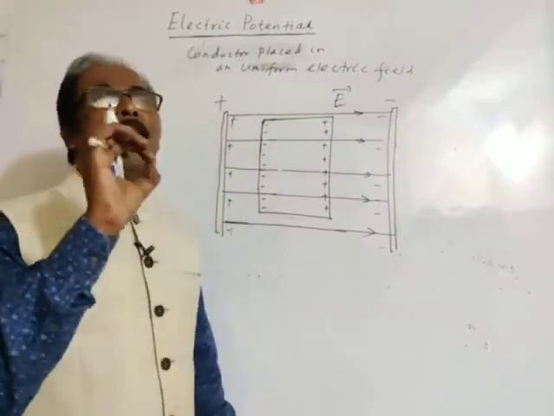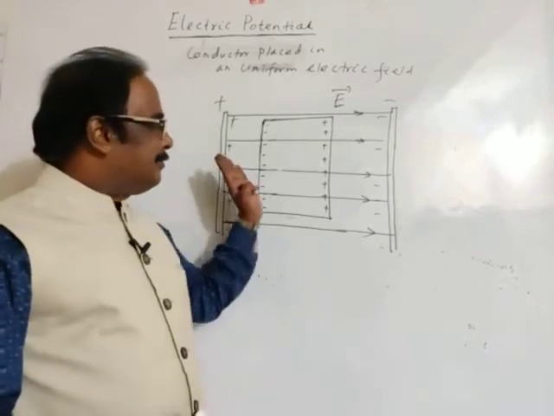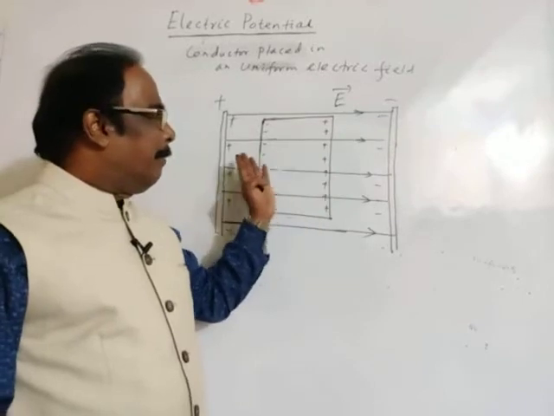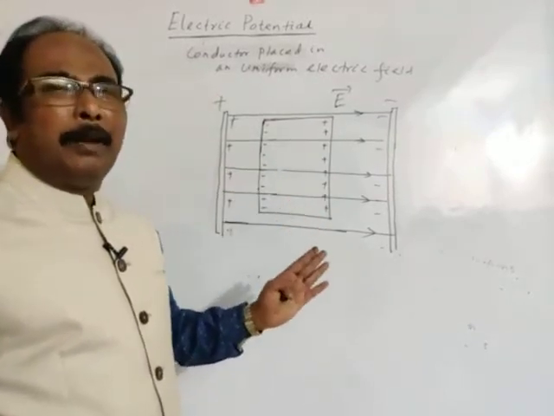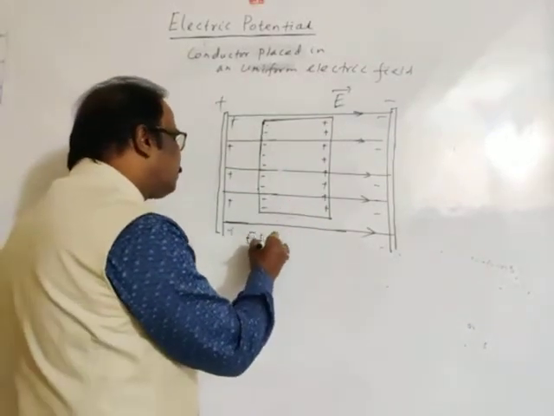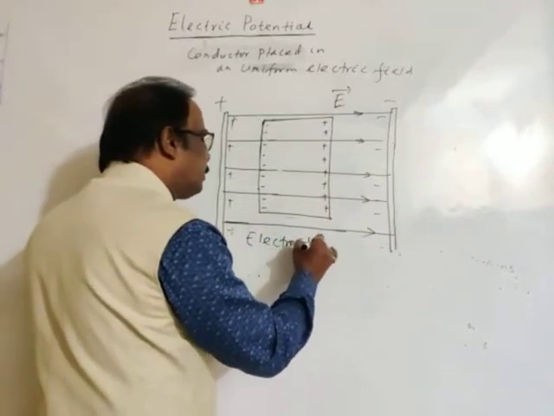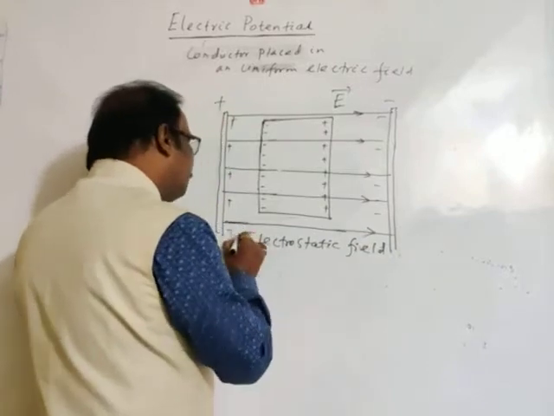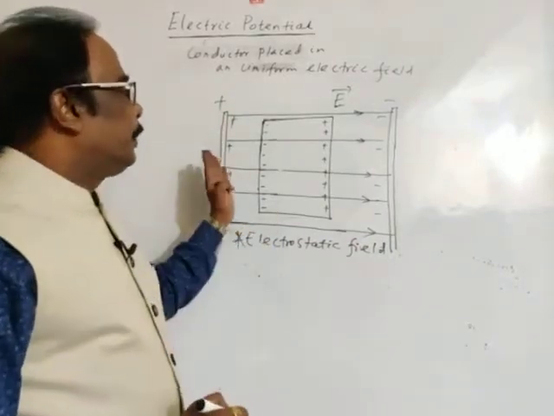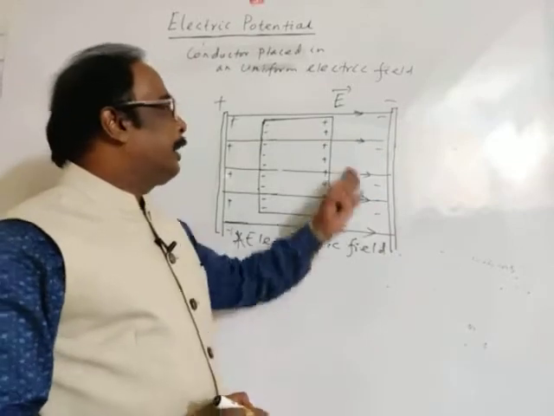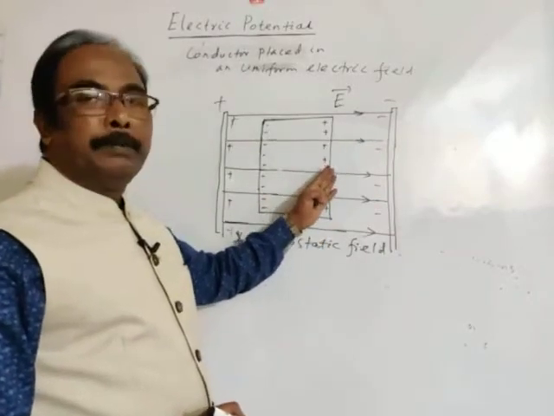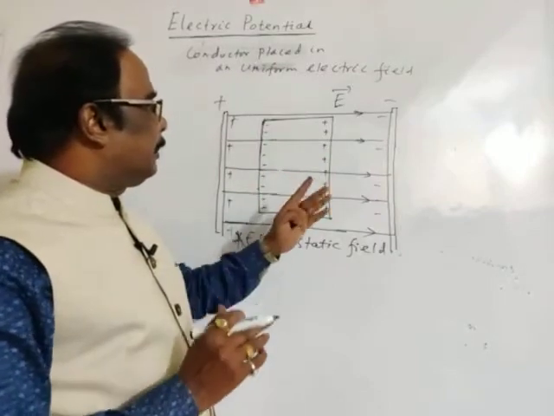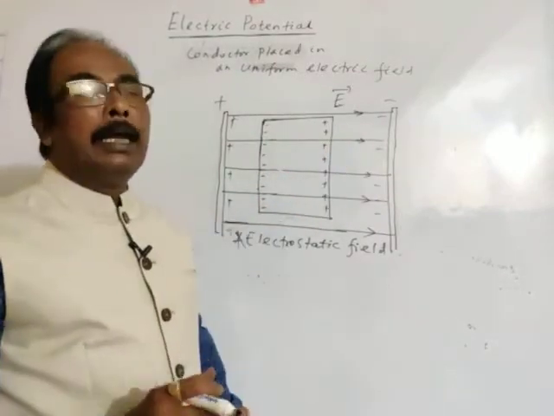Similarly, positively charged ions move inside the conductor under the effect of the external electric field. Of course, this is an electrostatic field. So positively charged ions get deposited at the free end of the metallic conductor which is nearer to the negatively charged plate.